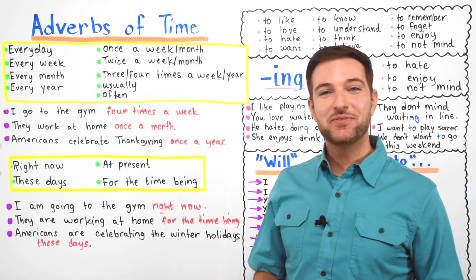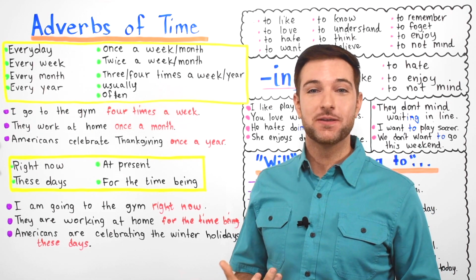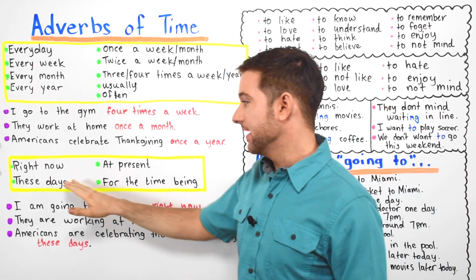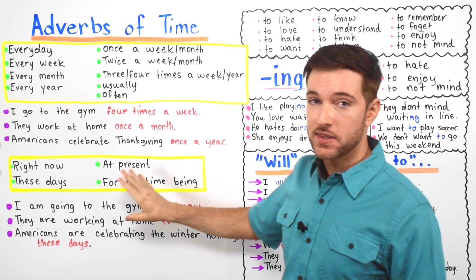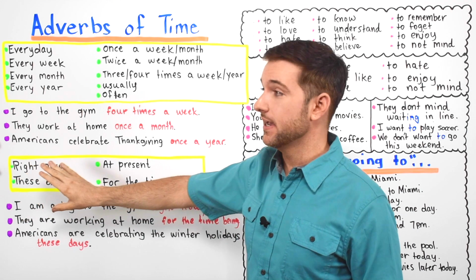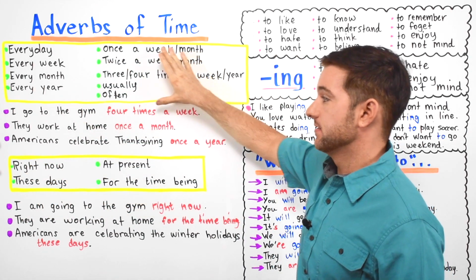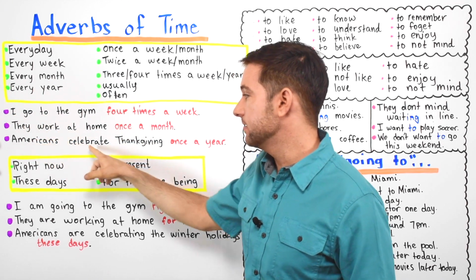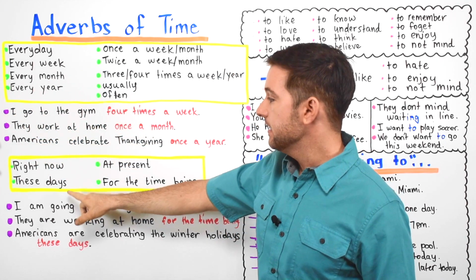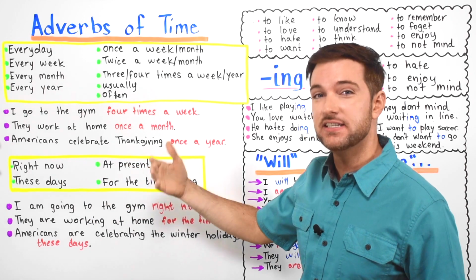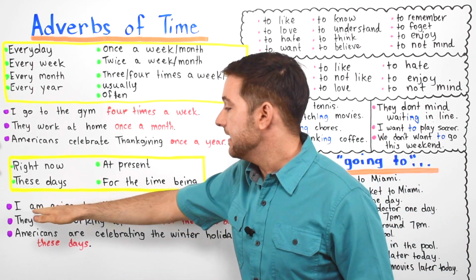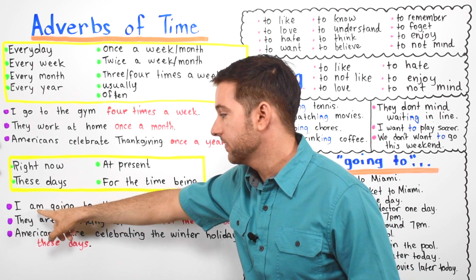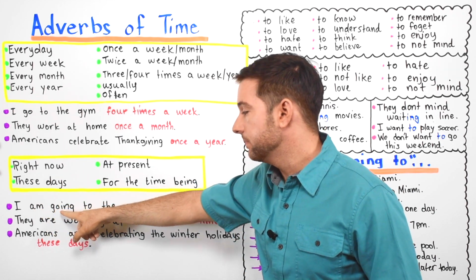Okay, now when we want to use time adverbs with verbs in the present continuous tense, you can select some of these ones right here. Now remember, these ones are used with the present continuous tense. Okay, this is the present simple tense. So you see I go, they work, Americans celebrate. Present simple. Here we have a continuous sort of tense. I am going with ing. So we have the verb to be, and then we have a verb plus ing.